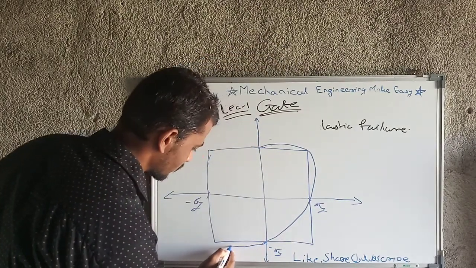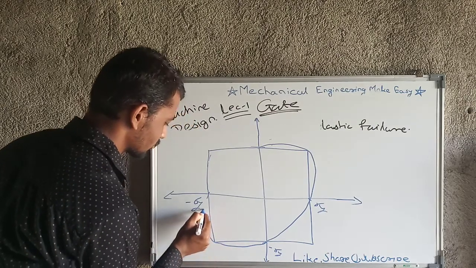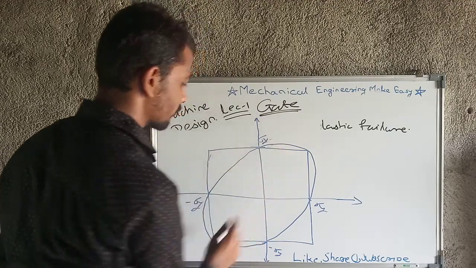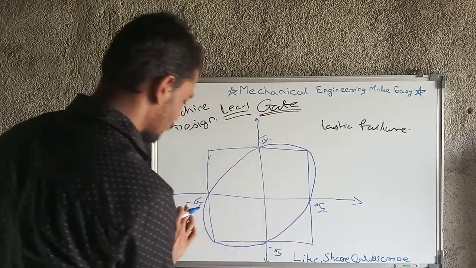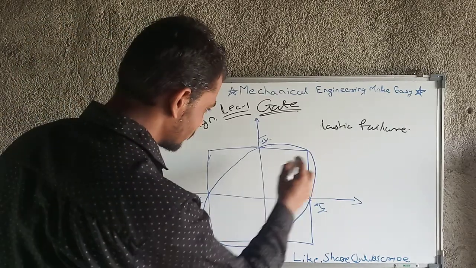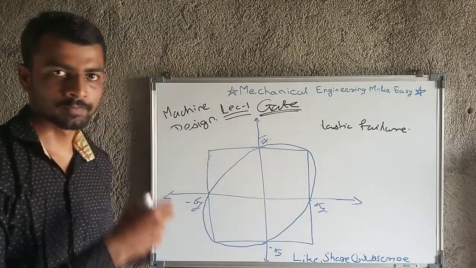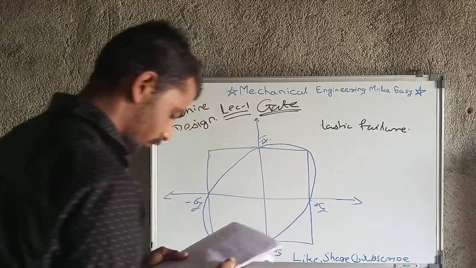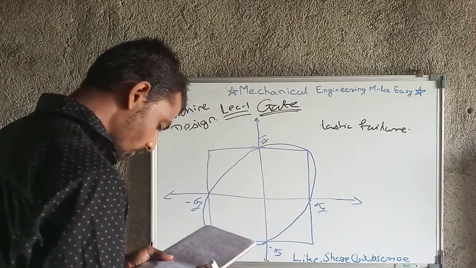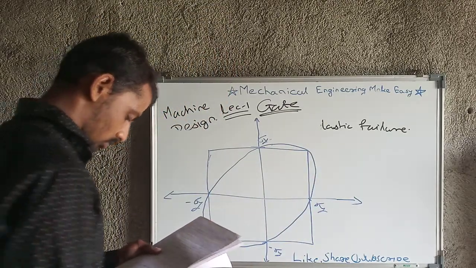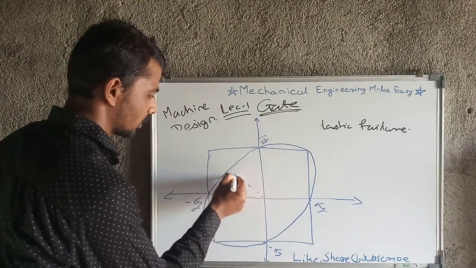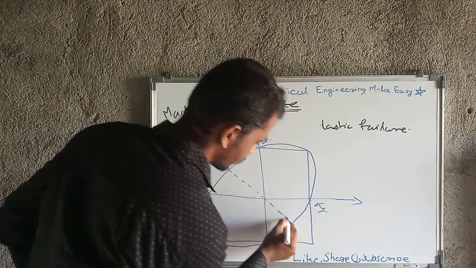The ellipse will pass through the points where the sigma y value is there, here also sigma y, here minus sigma y, here minus sigma y. What is sigma y? That is yield stress. This is the ellipse which is showing us the distortion energy theory. Then we will move towards the next point, but firstly I will draw one line here.